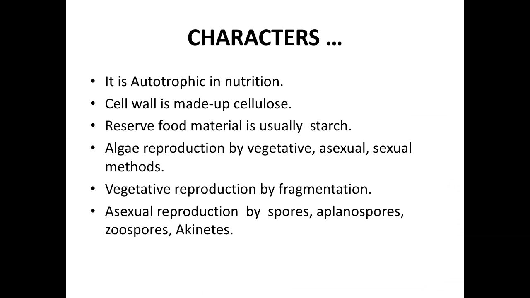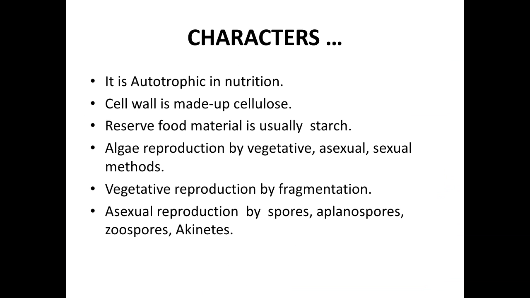Asexual reproduction generally takes place by the formation of spores, aplanospores, zoospores and akinete formation. In asexual reproduction, sexes are not formed.